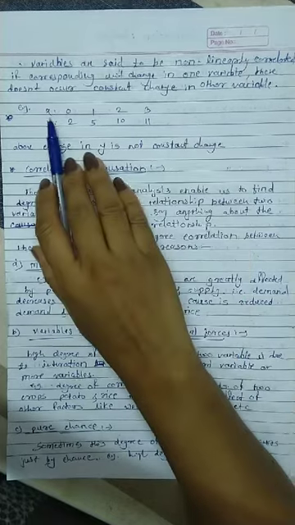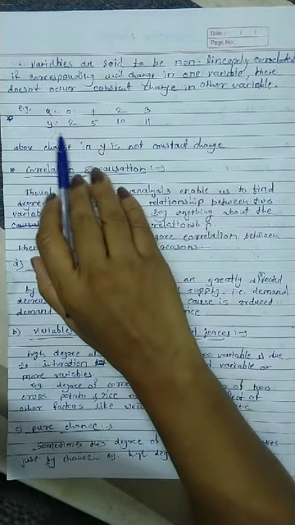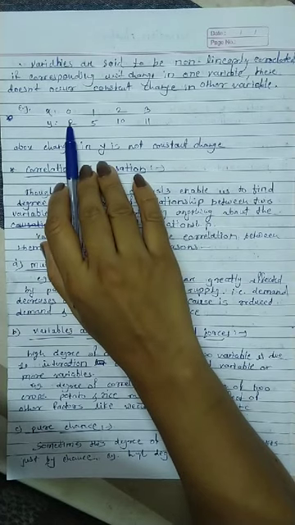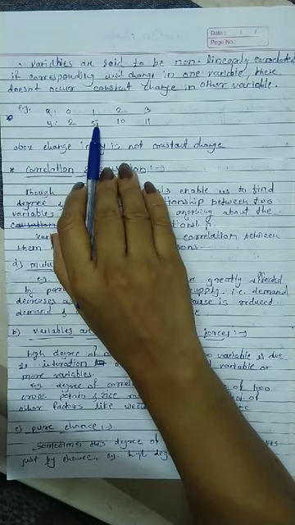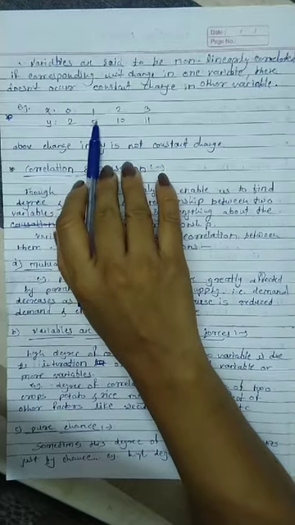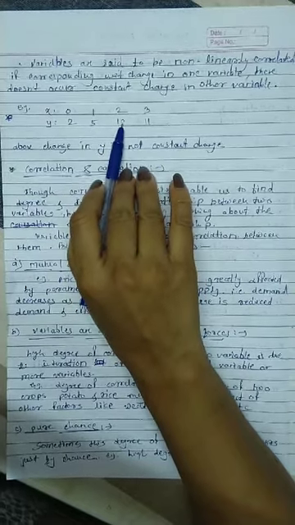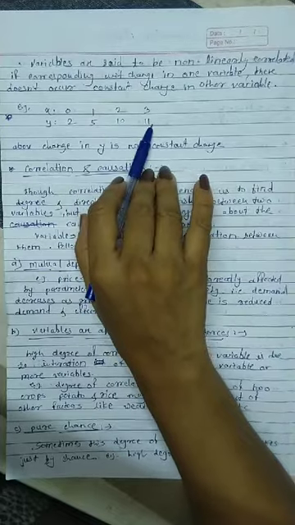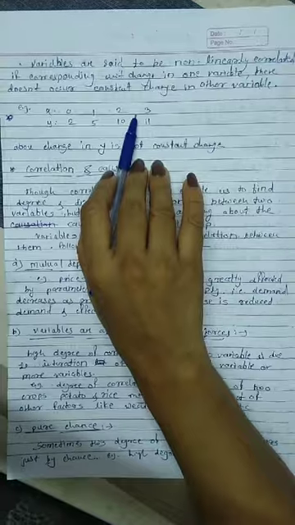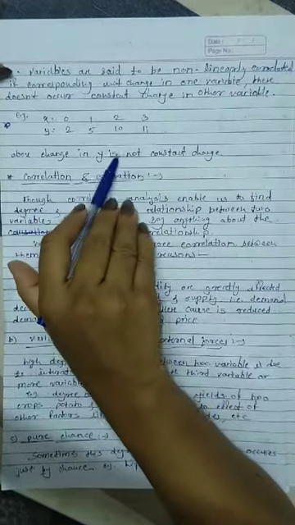For example, x is 0, y is 2; x is 1, y is 5; then 2, 10. Here the difference is 3, here the difference is 4, here 8, and so on. The difference is different. That's why it is not linearly correlated; it is a non-linear correlation between x and y.